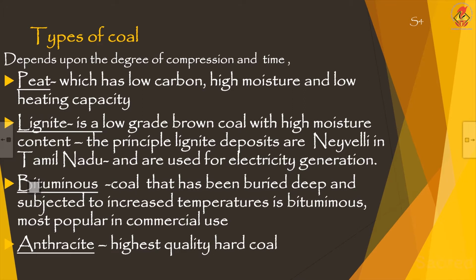Lignite is a low grade brown coal with high moisture, and the principal lignite deposits are in Neyveli in Tamil Nadu, used for electricity generation. Bituminous coal is the most popular coal in commercial use, and the last one, anthracite, is the highest quality hard coal.